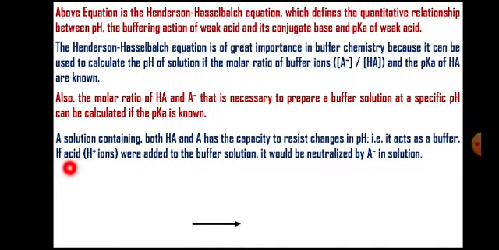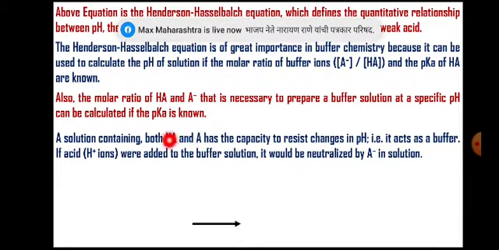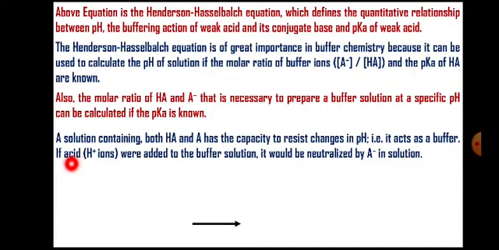See a condition in which acid is added to the buffer solution. This is the buffer solution. If there is addition of acid, what is acid? There is addition of H plus ions. So if these H plus ions are added to this buffer solution, what will happen? We know that the buffer system contains these two.